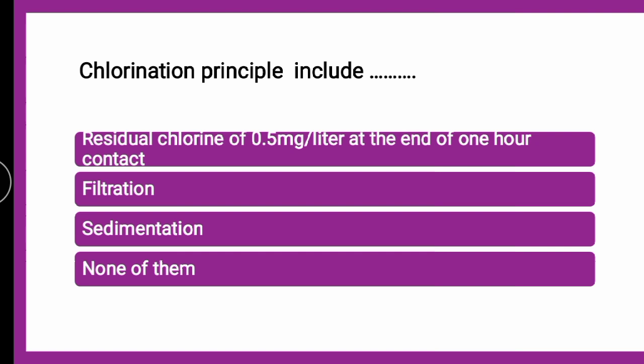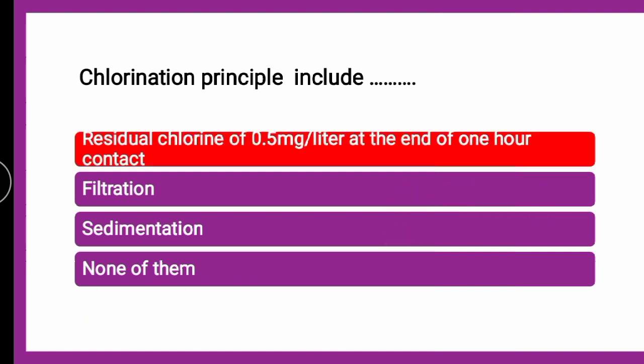Next question is, chlorination principle includes dash, whether it is filtration, sedimentation, residual chlorine of 0.5 mg per liter at the end of 1 hour contact, or none of them. The correct answer is it is residual chlorine of 0.5 mg per liter at the end of 1 hour contact.